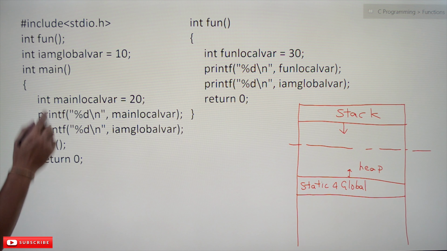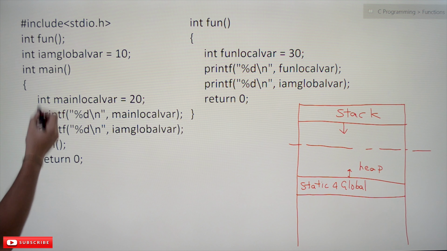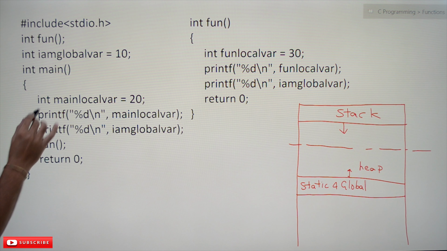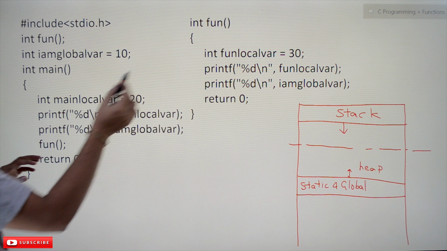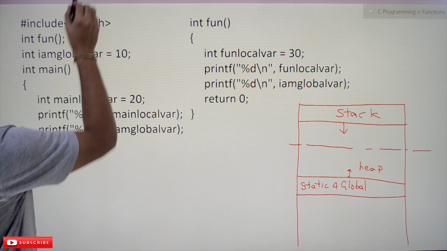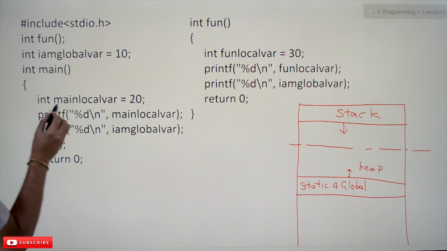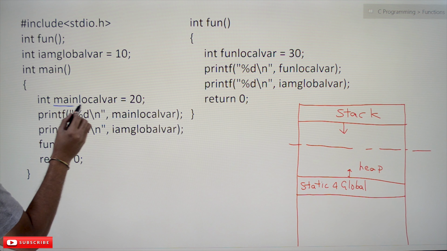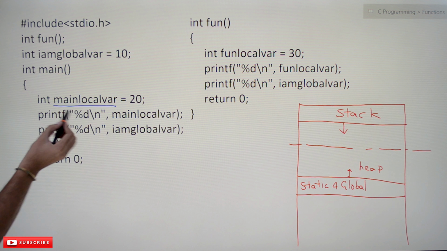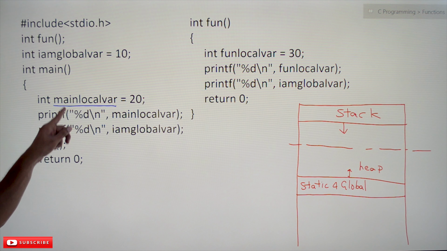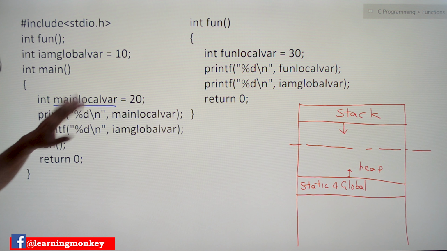Now this is the main function, and this program has a user defined function called fun. And in the main function we have a variable called main local var. The name itself states that this variable is local to the main function.